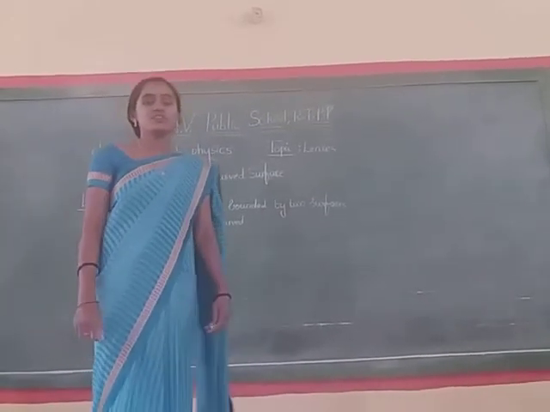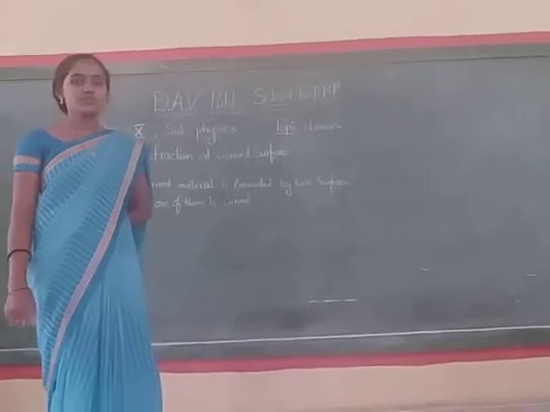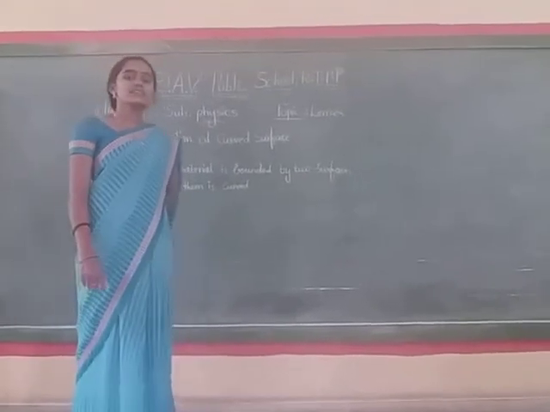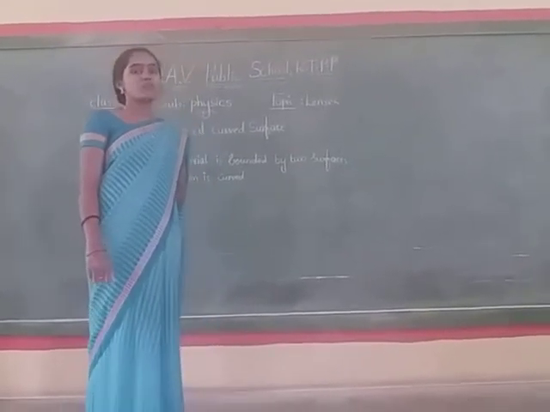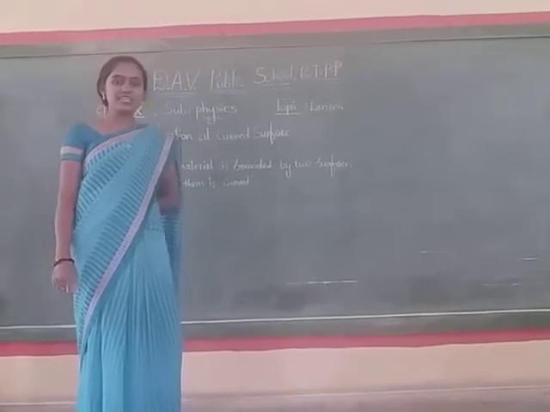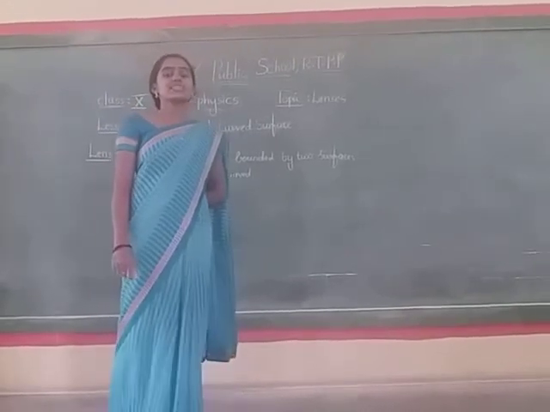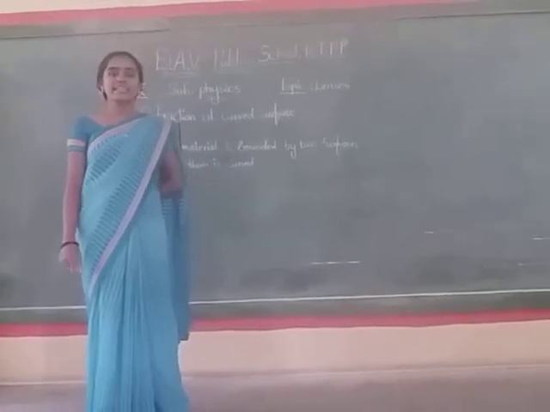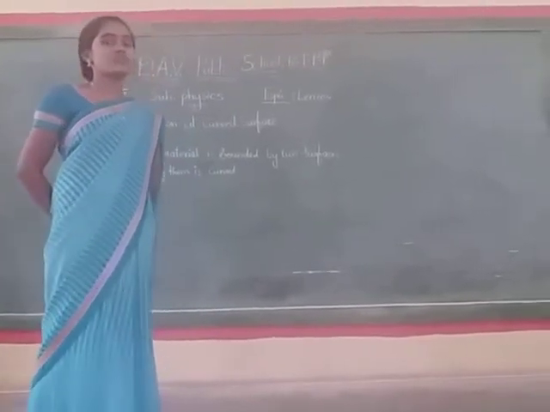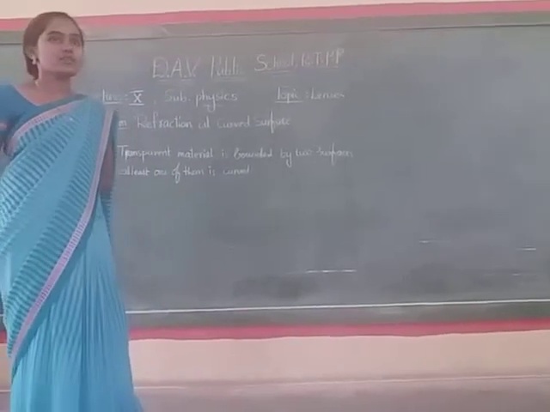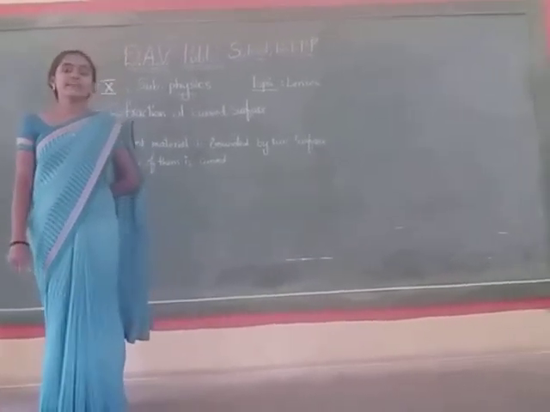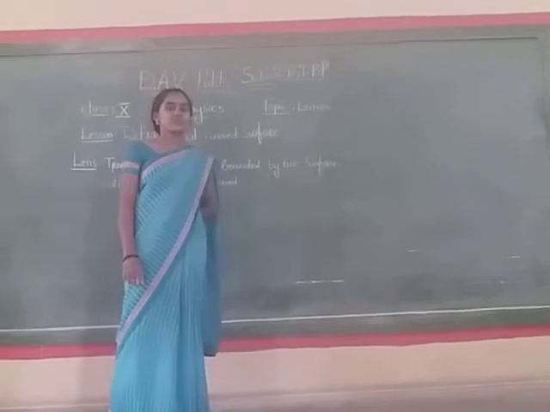Today we are going to discuss one of the important topics, that is lenses. What is a lens? A lens is a transparent material which is bounded by two surfaces. Of the two surfaces, at least one should be spherical or curved. Simply, we can define a lens as a transparent material bounded by at least one curved surface.